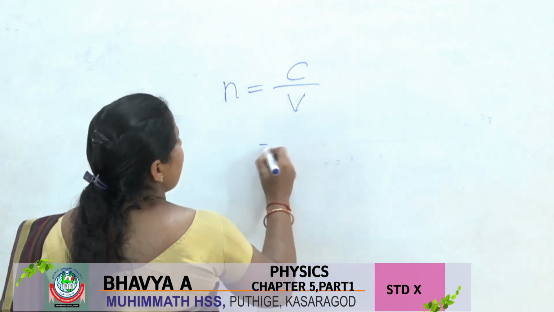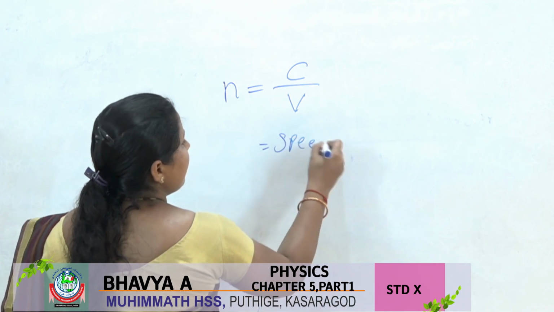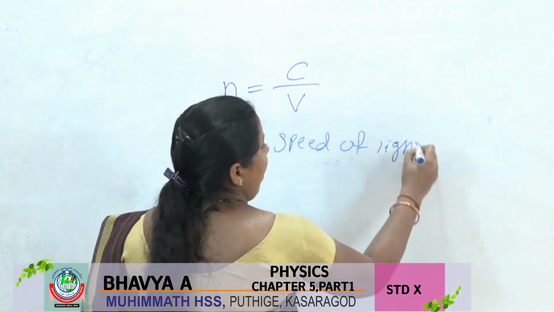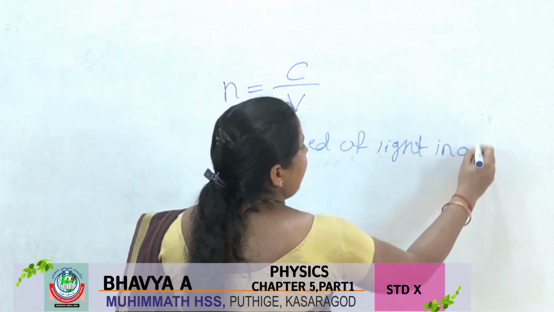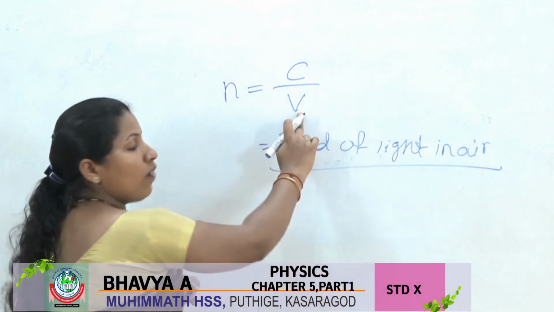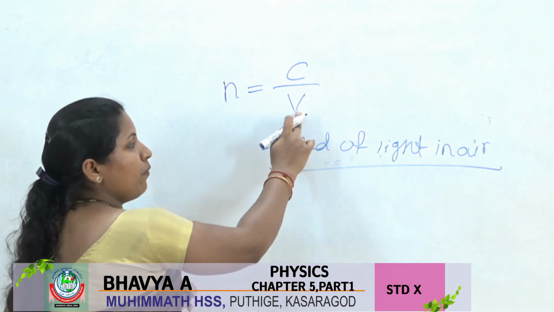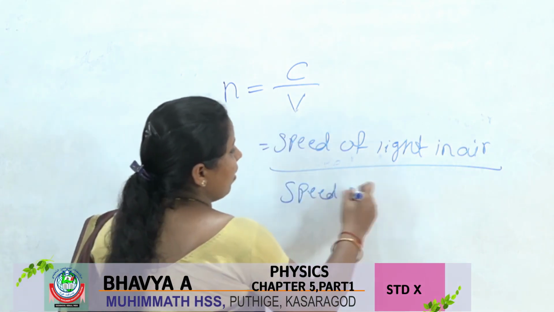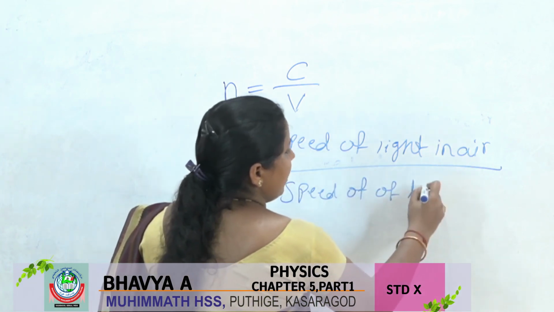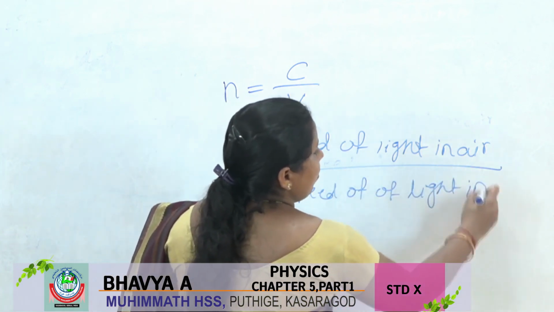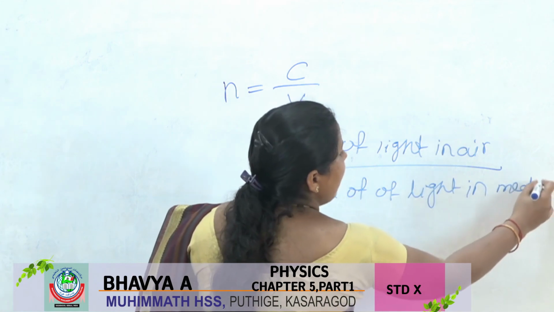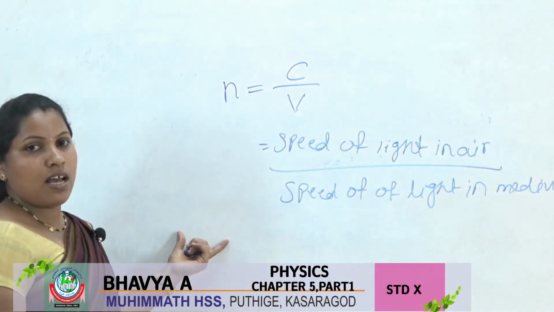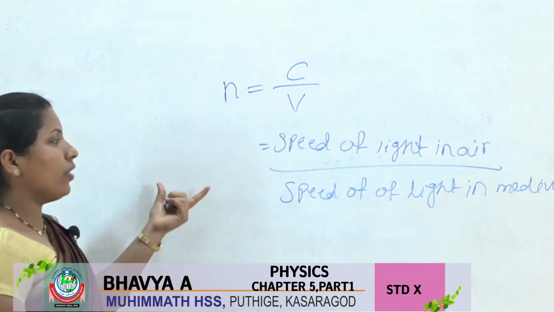C means the speed of light in air, divided by the speed of light in the medium we are considering.